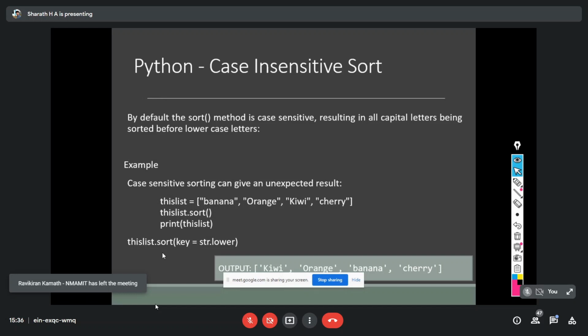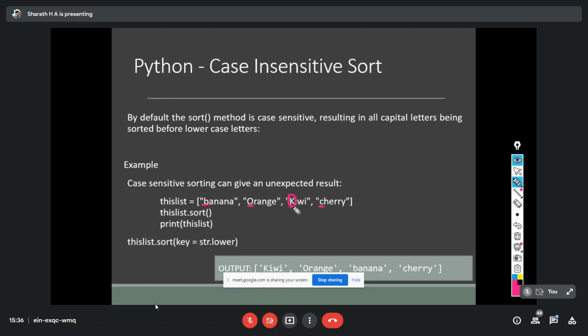And it's case sensitive. For example, here you can see a collection of objects. The first one starts with B, the second with O, the third with capital K, and the last with a small c. It's going to sort the elements and also consider the case of the letter. First it sorts all the elements which start with a capital letter.